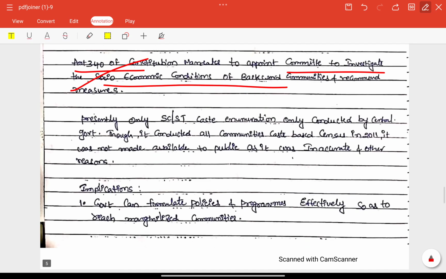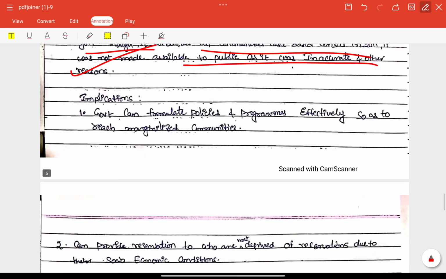Very good. Presently, only SC/ST caste enumeration is conducted by the central government. Though it conducted an all-communities caste-based census in 2011, it was not made available to the public. That is also a good point.